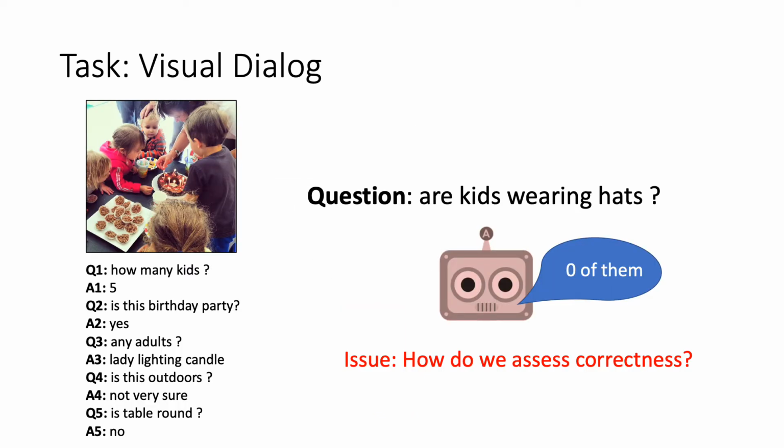The goal of the visual dialogue task is to build an AI agent that can hold a meaningful dialogue. That is, our agent needs to generate an answer given an image, a question, and a history. In this example, we are asked, are kids wearing hats? Our agent answers 0 of them. But how do we assess the correctness of this answer?